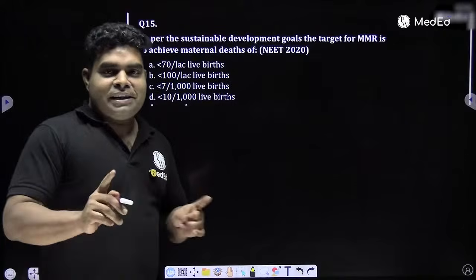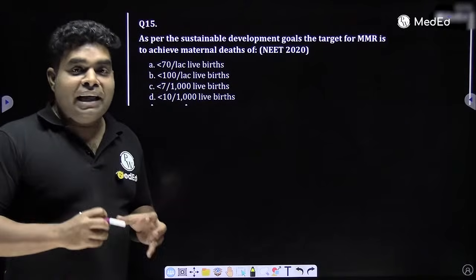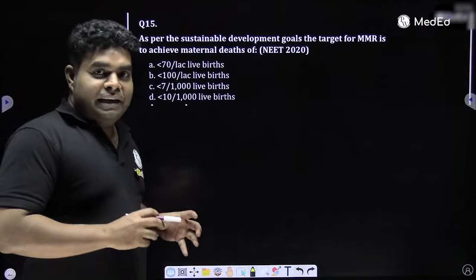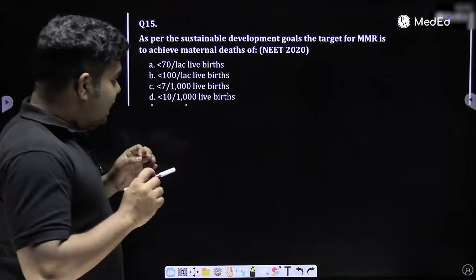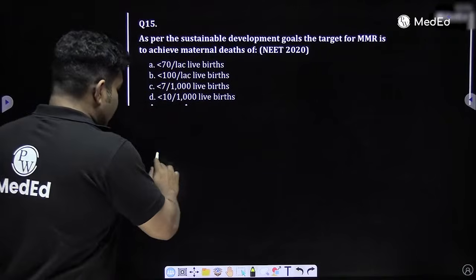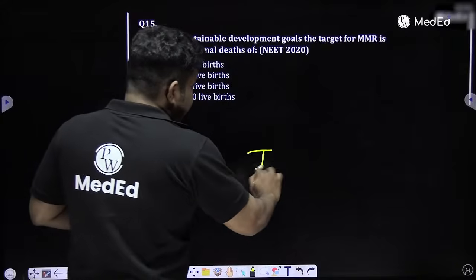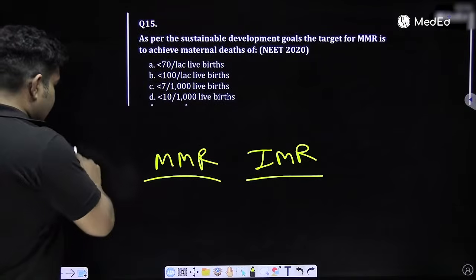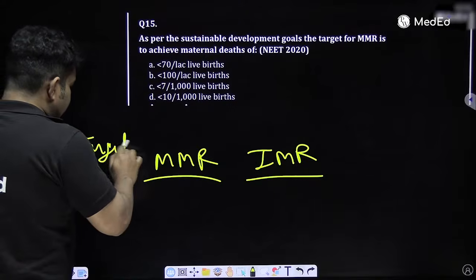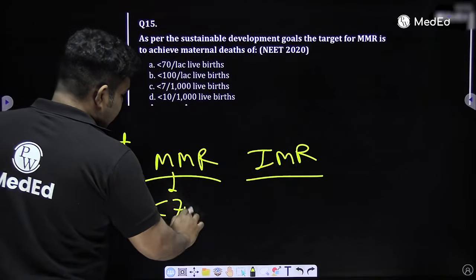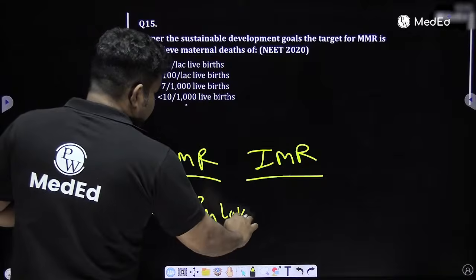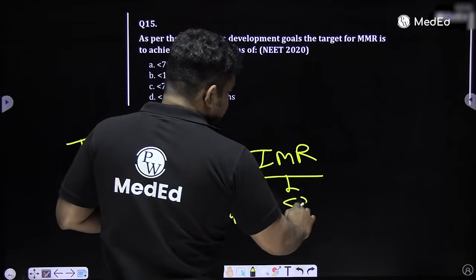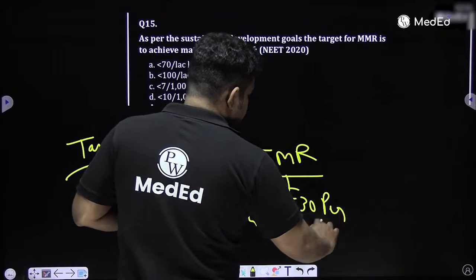But no discussion is finished without talking about the recent updated data. The data questions only come from MMR and IMR. And they have never asked what is the recent data. They just ask what is the target. The target MMR is always less than 70 per lakh. And the target IMR is less than 30 per 1000.